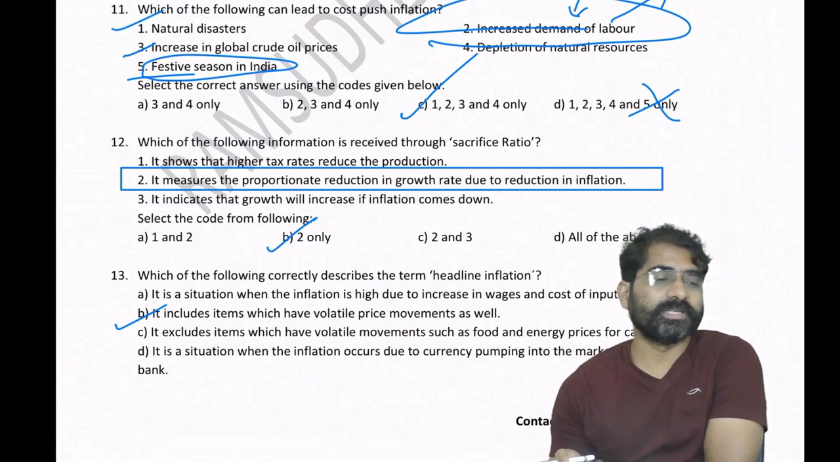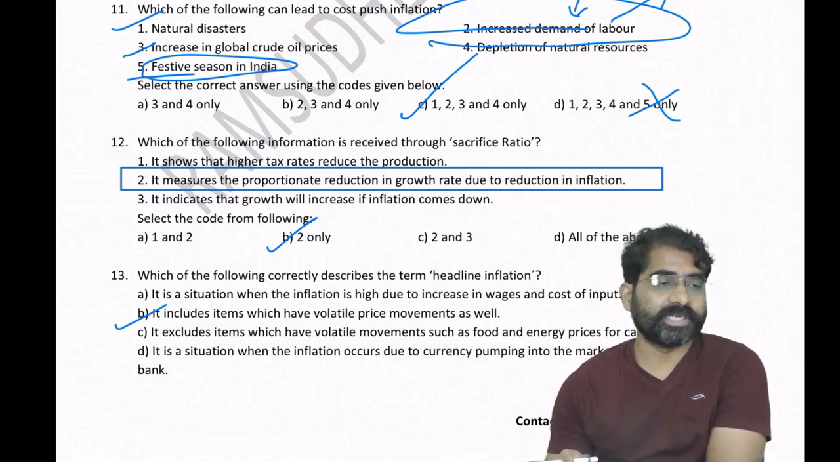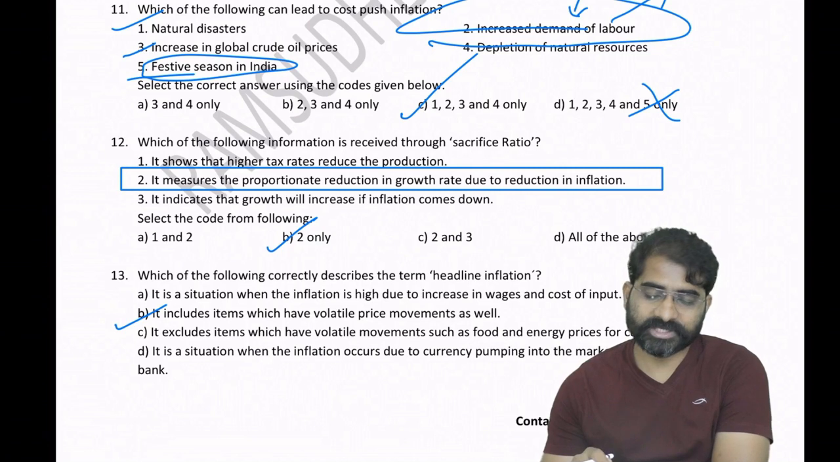Salary linked to inflation means if inflation is increasing, anyway, I'll forward this sheet to you like yesterday.